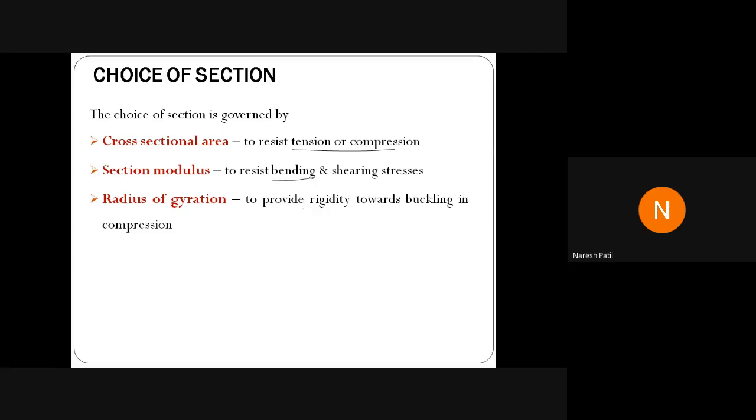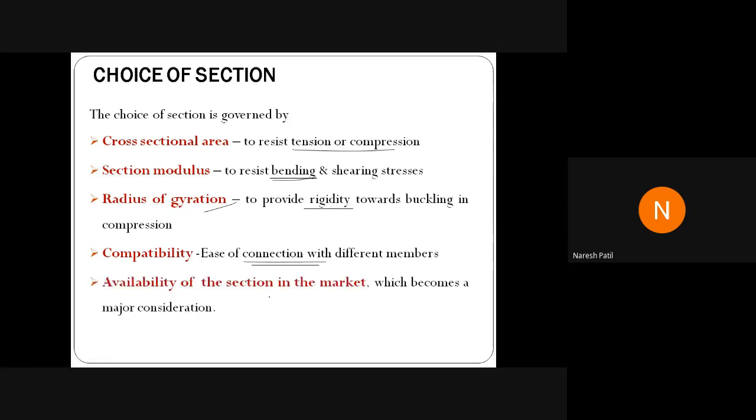To provide rigidity, we should have the proper radius of gyration. These are the properties of the section: cross section, section modulus, radius of gyration. Then we have compatibility. Why do we require compatibility? Because of providing the connections over the site. Then we have availability of the section in the market.